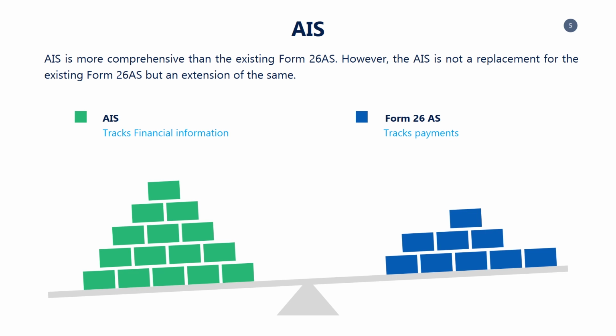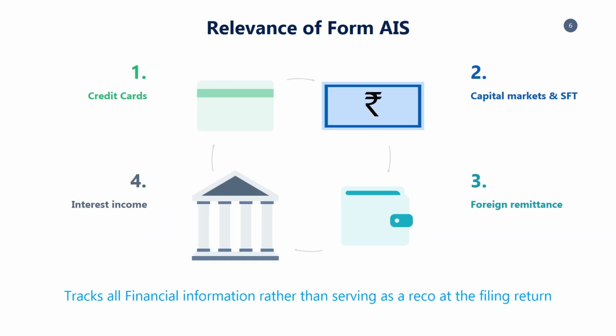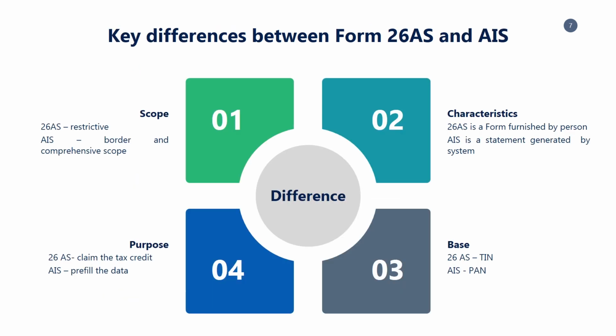Unlike Form 26 AS, which is primarily governed by Section 194 TDS, which deals with payments, AIS deals with financial information. Financial information includes credit card transactions, capital market transactions, SFT, foreign remittances, and interest income. Key differences between 26 AS and AIS are as follows.